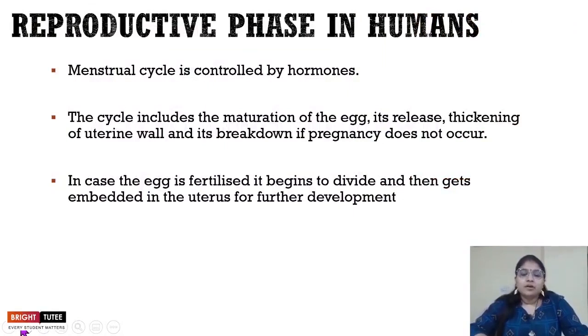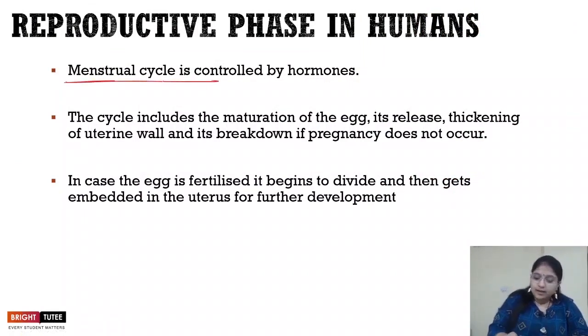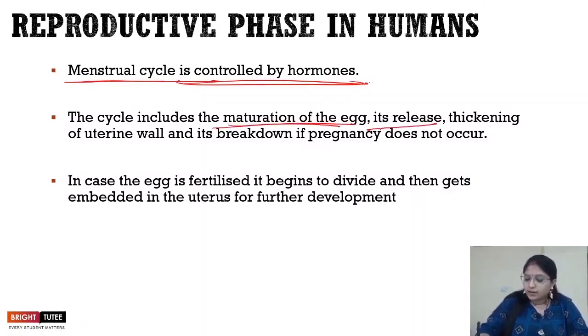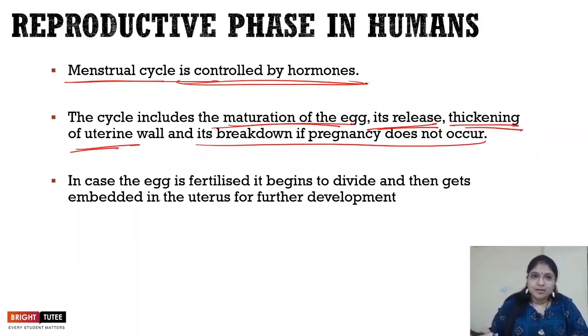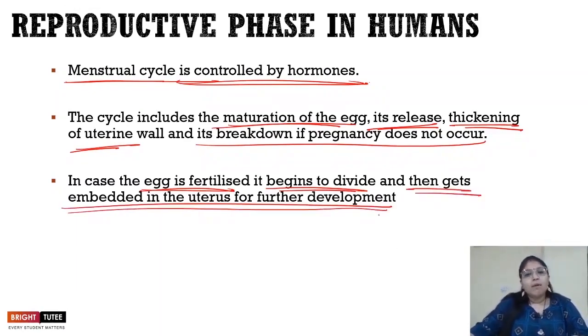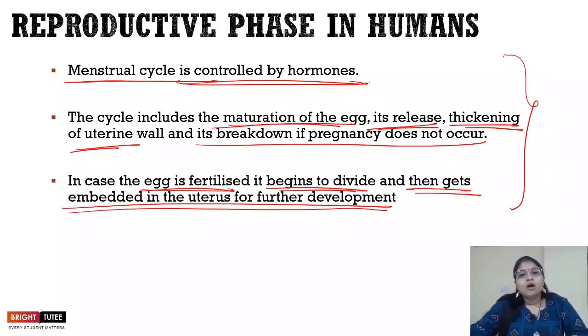Now let's recapitulate what we were talking about regarding the reproductive phase in humans. First of all, the menstrual cycle is controlled by hormones. This includes the maturation of the egg, its release, thickening of the uterine wall, and breakdown if pregnancy doesn't take place. If the pregnancy takes place, that means the egg is fertilized by the sperm. It begins to divide and then gets embedded in the uterus for further development. About this you've already studied in chapter number 9. So this is the scenario in the reproductive cycle in human beings.